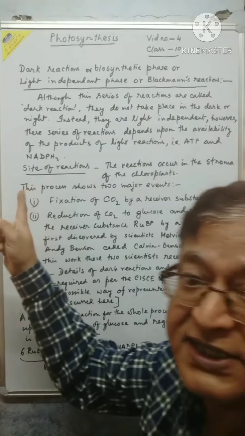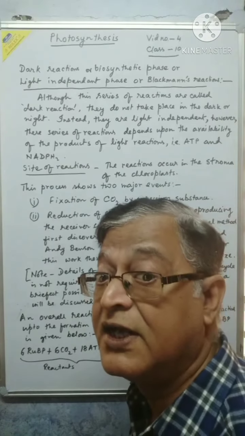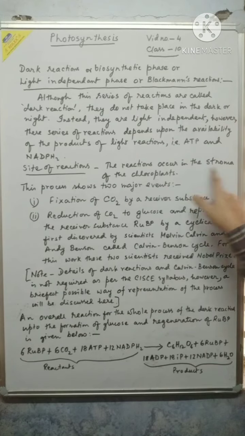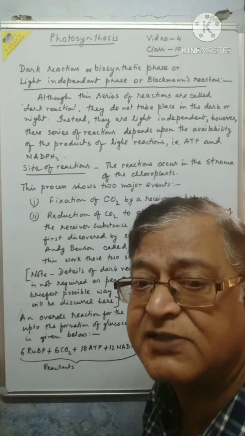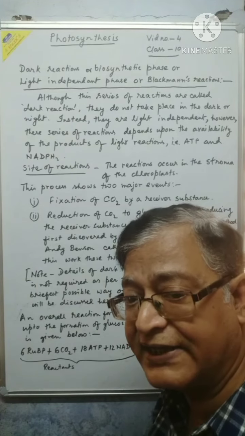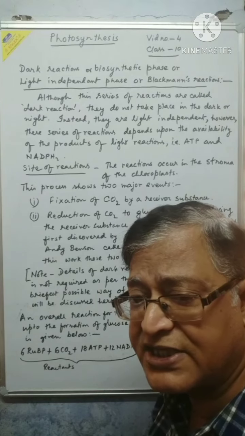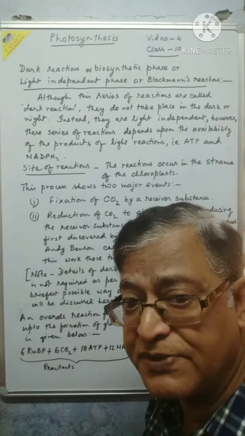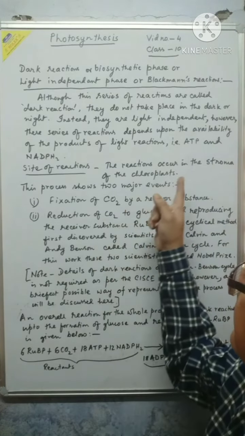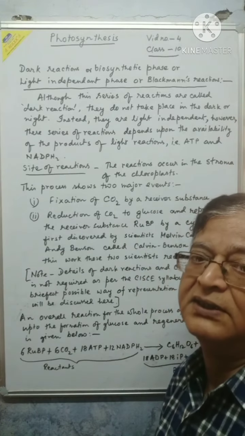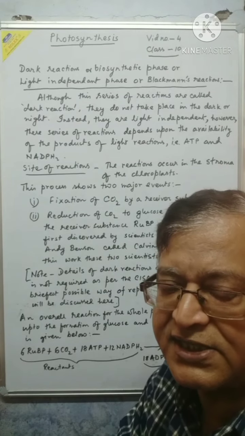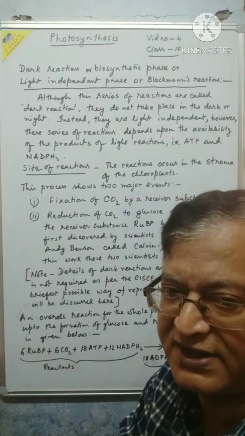Before seeing the process, let us see the site of reaction. Where does this reaction take place? The reaction occurs in the stroma of the chloroplast. The light reaction takes place in the grana of the chloroplast, the thylakoids, inside which there are structures called quantosomes that you have seen in the previous video and study material. And here the dark reaction takes place in the stroma of the chloroplast. This process proceeds and completes two major events.